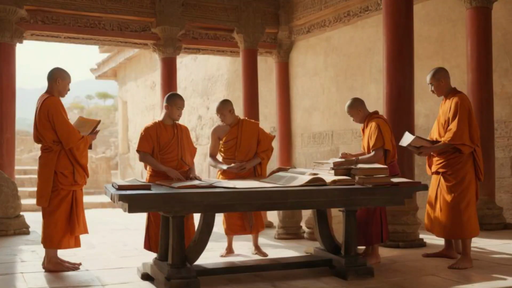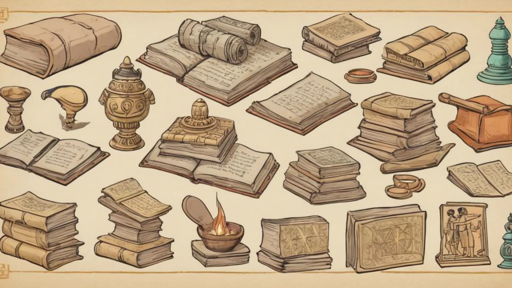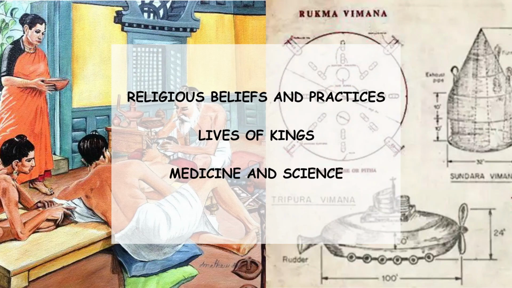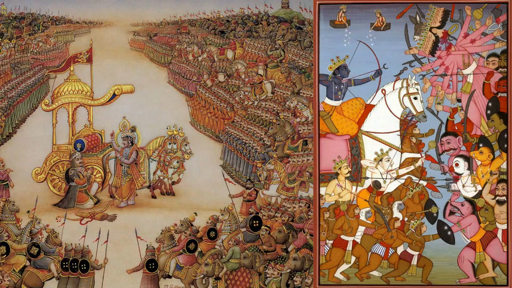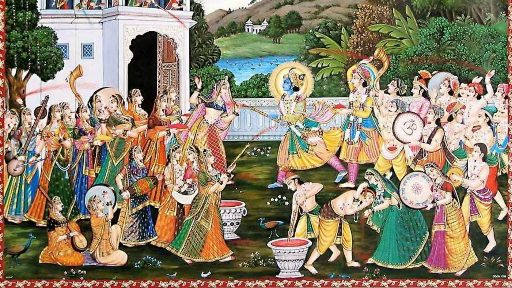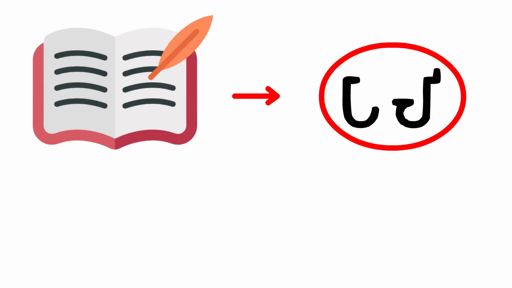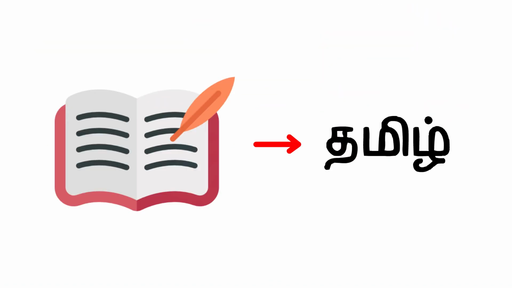Often preserved in temples and monasteries, these books dealt with all kinds of subjects: religious beliefs and practices, the lives of kings, medicine and science. Besides, there were epics, poems, plays. Many of these were written in Sanskrit, others were in Prakrit, languages used by ordinary people, and Tamil.